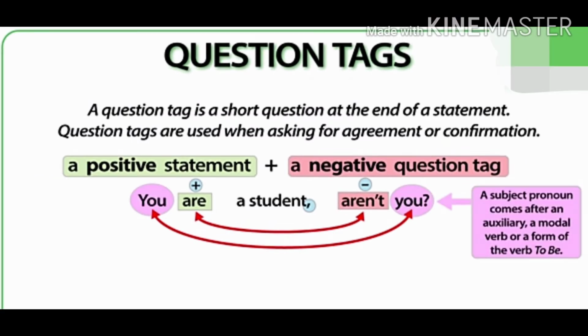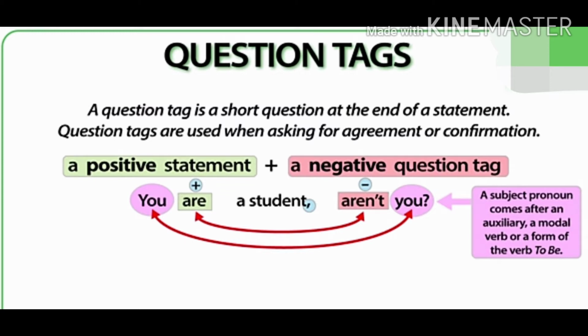After student, you give a comma and then you write aren't, which is the negative form of are. Then you add an auxiliary, a modal verb or a form of the verb to be. In this case, it is the form of the verb to be. After this comes the subject pronoun, that is you.